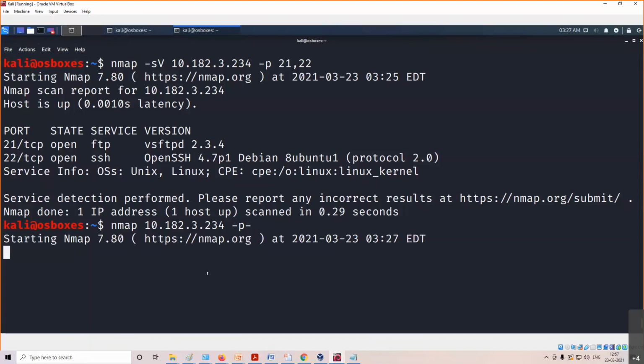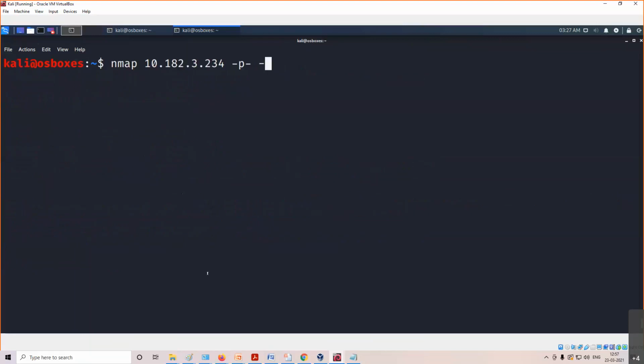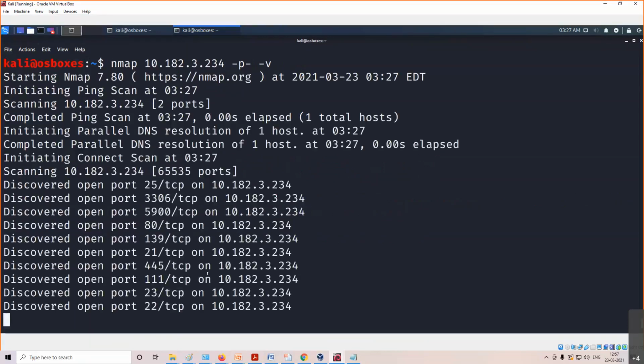It will take too much time actually. I just wanted to show you how -p- works. And if I want to see the procedure of this scan, I can go with -v. That will give me the verbose output, meaning a more detailed output. If you give double v, it will give you more verbose output, and it goes up to three times v. Okay, so I'll use small -v.